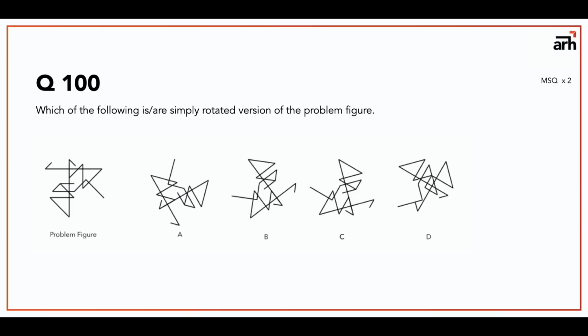Which of the following is our simply rotated version of the problem figure? So problem figure is given and A, B, C, D is given. If you look just closely, you will see that A, B, C look similar. D only looks a little different. So D is definitely not a simply rotated version. And what you need to do is you have to find one anchor point which you can trace over every image. So all you got to do in such kind of image, even in mirror image, water image, is figure out one anchor point which can be traced in every image and which will help you in identify what is to the left of that and what is to the right of that and how it is rotating.